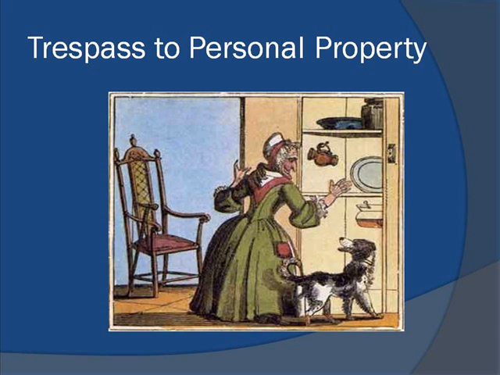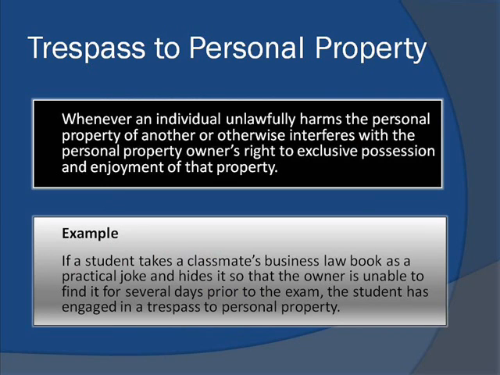Trespass to personal property. Trespass to personal property occurs whenever an individual unlawfully harms the personal property of another or otherwise interferes with the personal property owner's right to exclusive possession and enjoyment of that property.